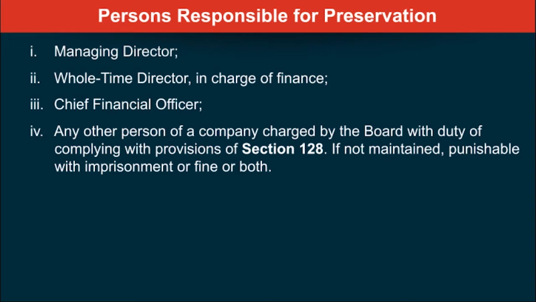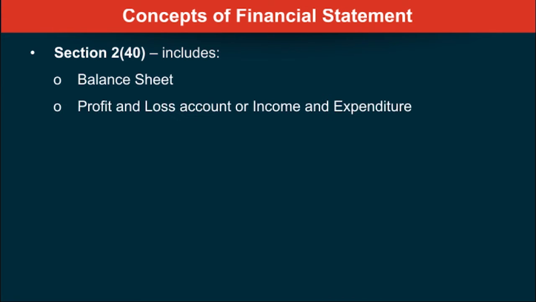Now the question is, if any of these four do not maintain it as required, then what is the punishment? Punishable with imprisonment or fines or both. Now, what do we mean by financial statement? That also we need to know. As per the law, it's section 2, subsection 40 includes the following as your financial statement. Which ones? Balance sheet, P&L account or income and expenditure account.